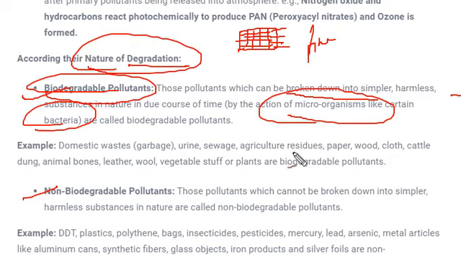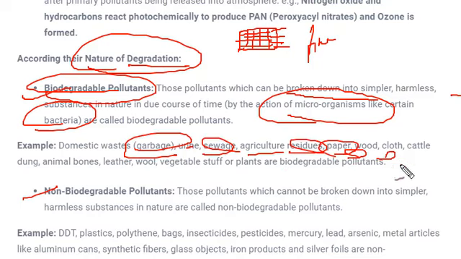So examples are over here, like garbage, domestic waste, sewage, agriculture residue, paper, wood, cloth, cattle dung, animal bone, leather, wool, vegetable stuff. Lots of examples are there for these biodegradable pollutants.